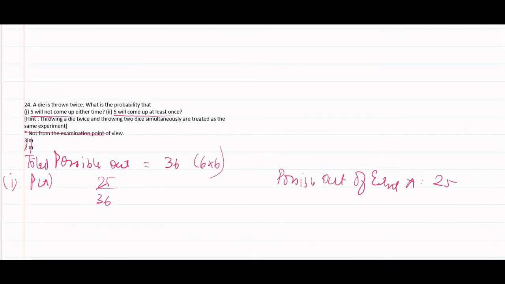So what is the probability that 5 will not come either time, meaning any one time 5 will not come? 25 by 36. The other way is by the complementary event, or we could find it from the table. 36 total outcomes.